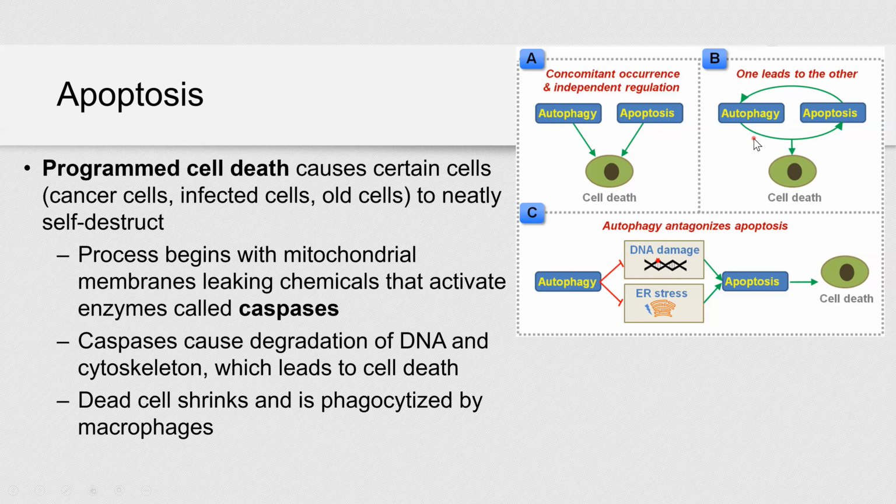Or they can be self-induced, so one can lead to the other, like autophagy can lead to apoptosis, or apoptosis will lead to autophagy, and the overall result will be cell death. Or sometimes autophagy antagonizes apoptosis, right? So instead of, let's say, killing the cell, you can just remove whatever non-functional organelles you don't need inside, right? Okay.